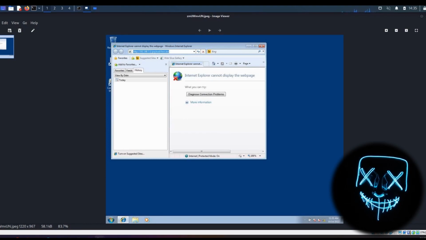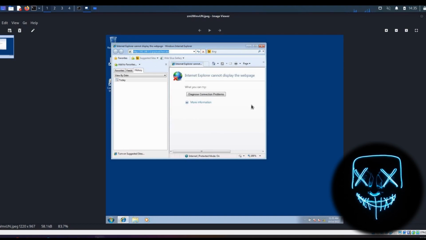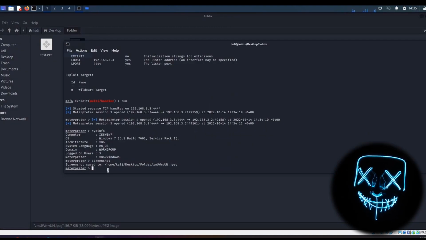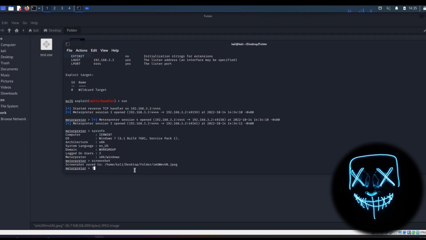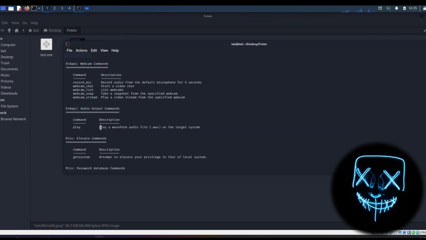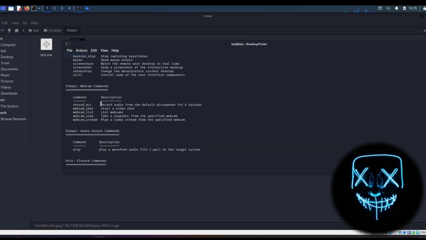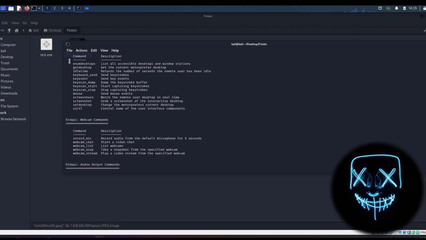Very cool, isn't it? If you want to see what you can do on the target's machine, just type ? and you will see all commands you can do on the target's machine.